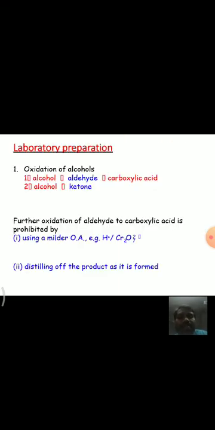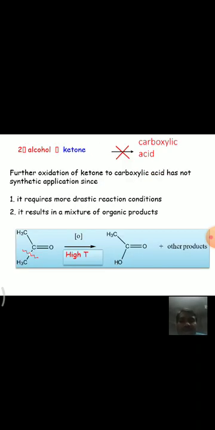By using mild reagents, generally aldehydes are formed. And oxidation of secondary alcohols leads to ketones. The further oxidation of ketone to carboxylic acid requires drastic conditions, and moreover it results in a mixture of organic products.